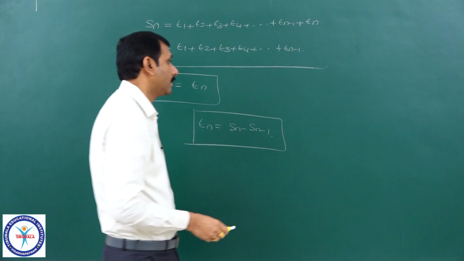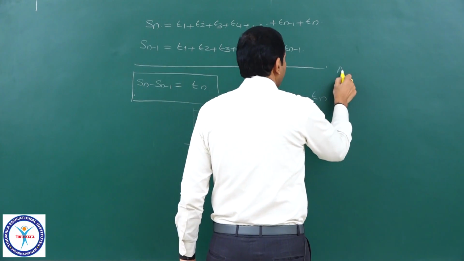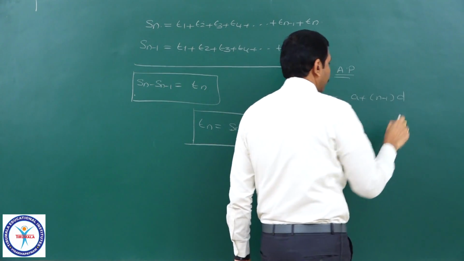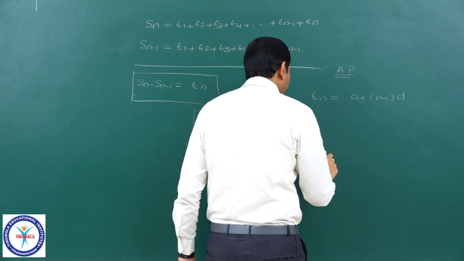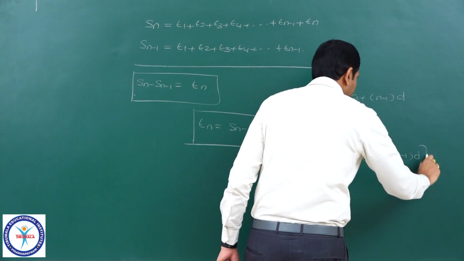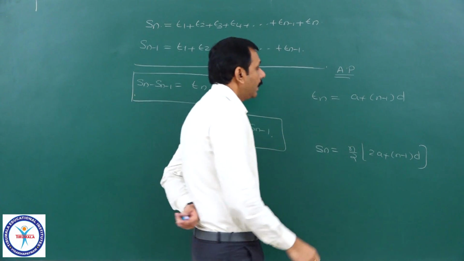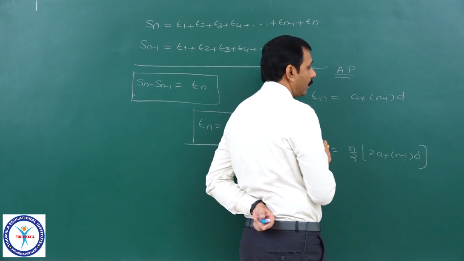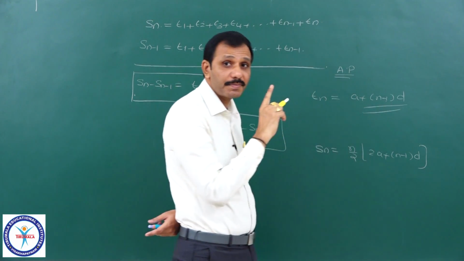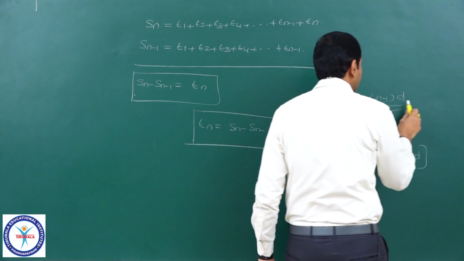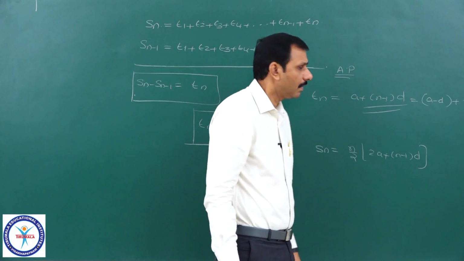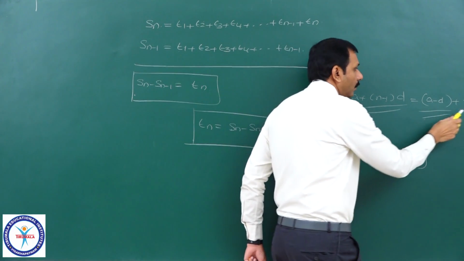And observe two points here. Suppose it is an AP. What is the nth term? a plus n minus 1 into d. And what is the sum of n terms? n by 2 into 2a plus n minus 1 into d. The nth term a plus n minus 1 into d is a linear expression in terms of n, because this can be written as a minus d plus nd. a minus d is a constant only, d is a constant.